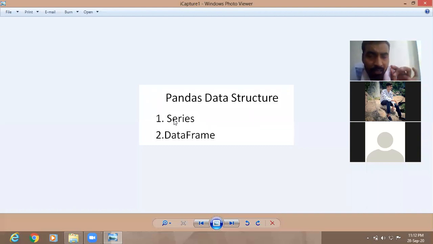Indexed array means the values have the index. So that's why series is the collection of data items in the form of a one-dimensional indexed array. Okay, means it will have the data values with its index. One-dimensional data values with its index. So can you see here? I am opening the Python screen.